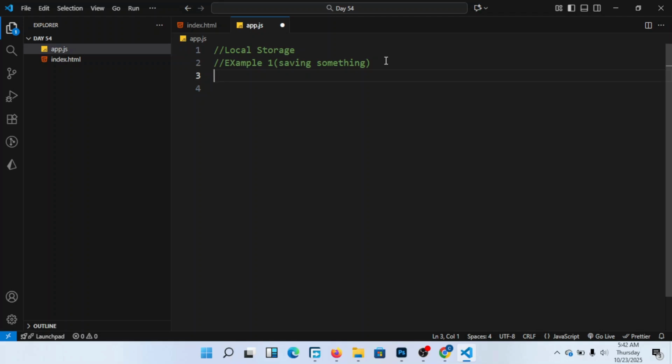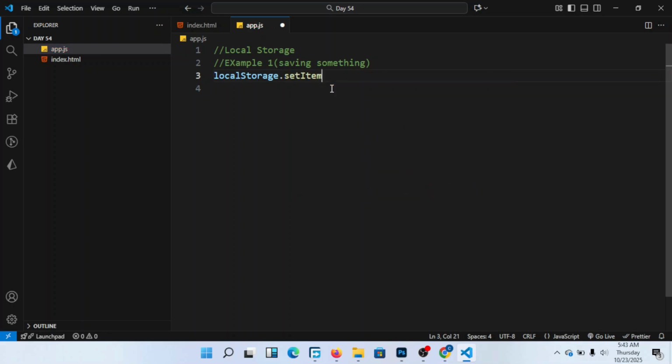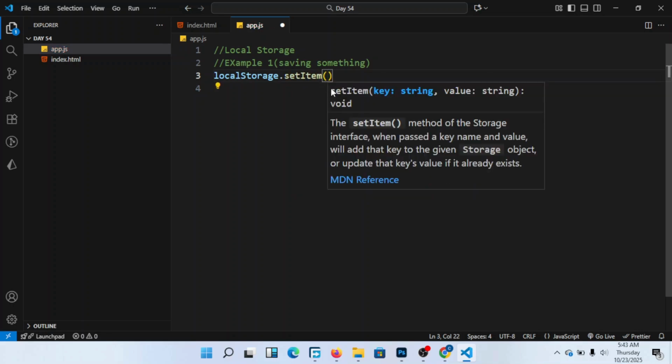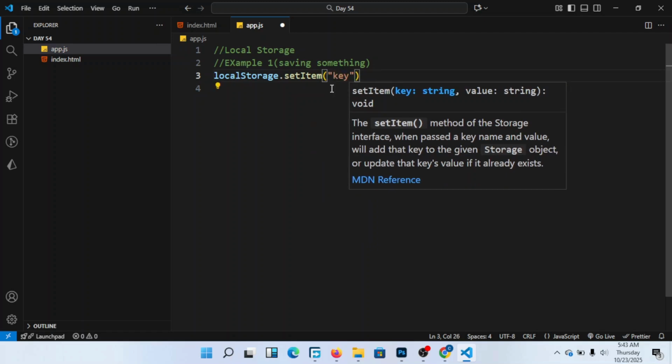So I come here, I put here, for example, localStorage dot setItem, then I put here the key and the value.